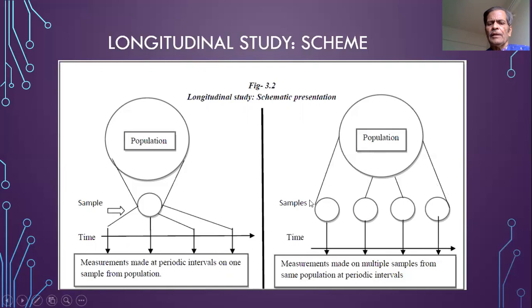So here, the samples are drawn repeatedly and the measurements are done in the first sample, second sample, and the third sample on the same variable. But the samples are drawn from the same population and by similar method. Here, only one sample is drawn and the measurements are done on the individuals in the sample 4 times. So these are the two variants of the longitudinal study.